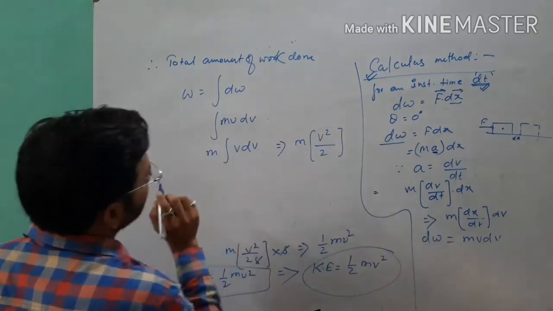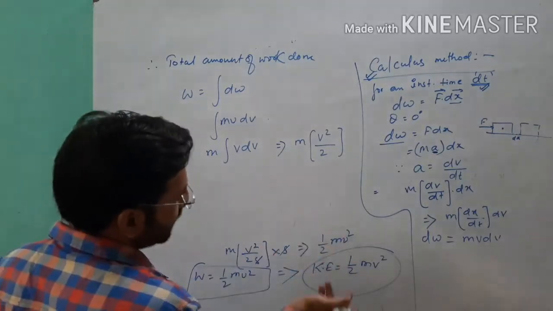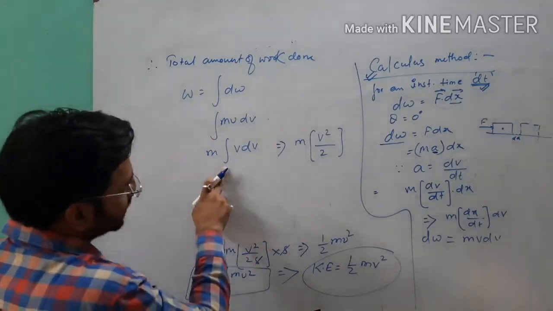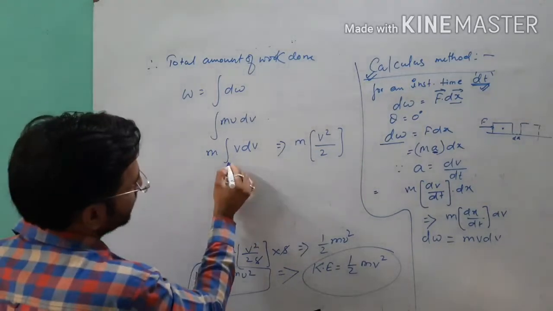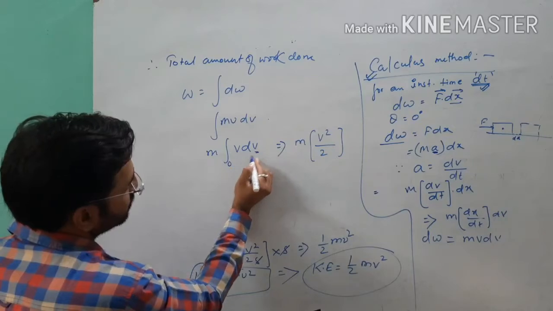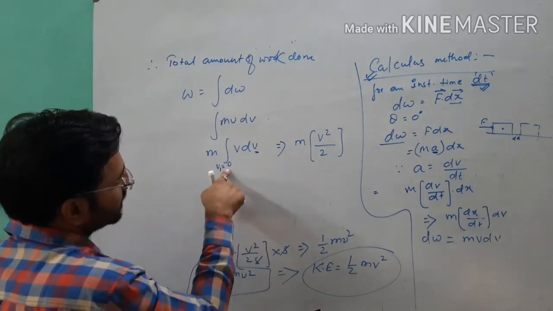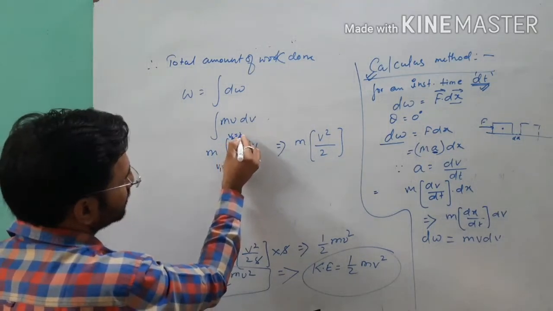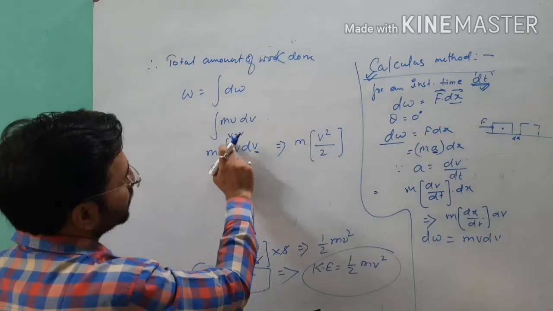Point clear? So if we want to write the limit here, as we have been given, initially the object is at rest and finally the object has some velocity. Because it is a variable equation of velocity, the initial velocity is 0 because the object is at rest, and the final velocity is v. So you will write this from v1 equal to 0 to v2 equal to v.